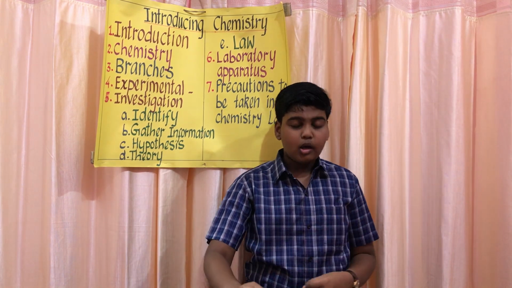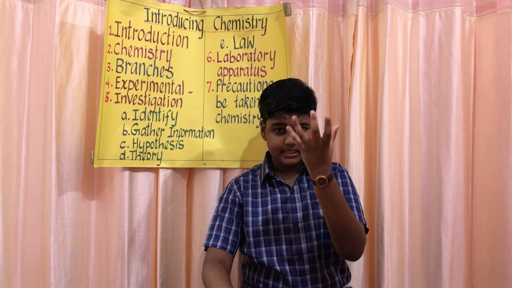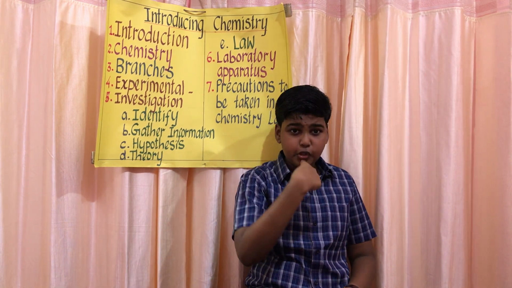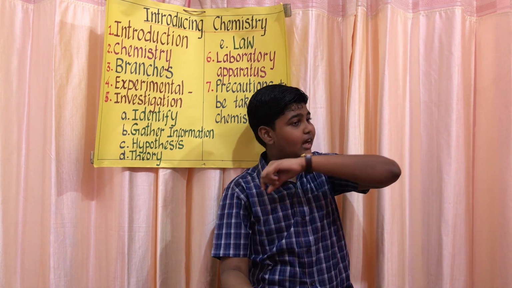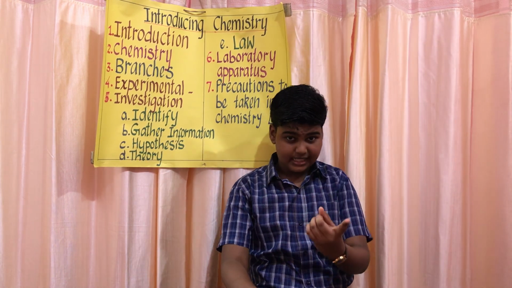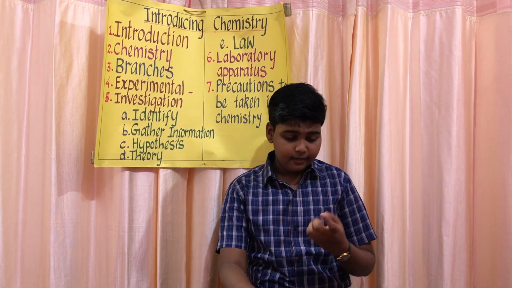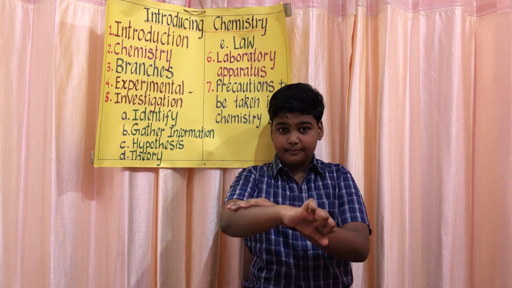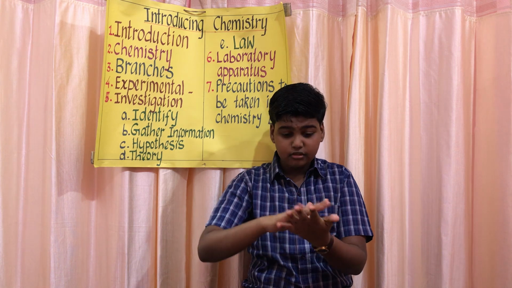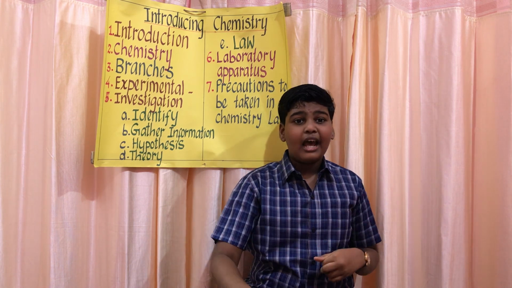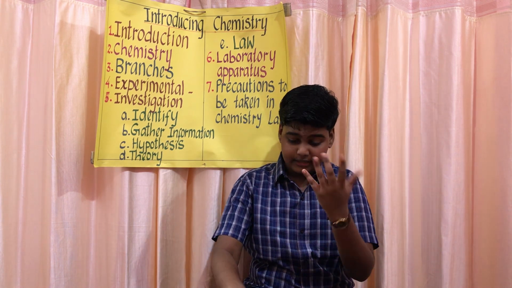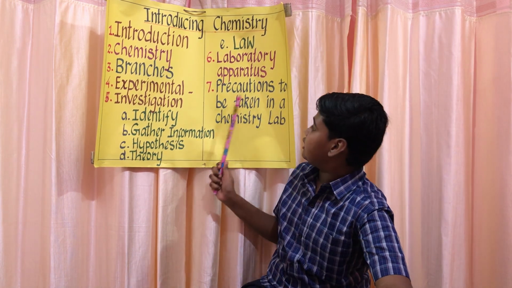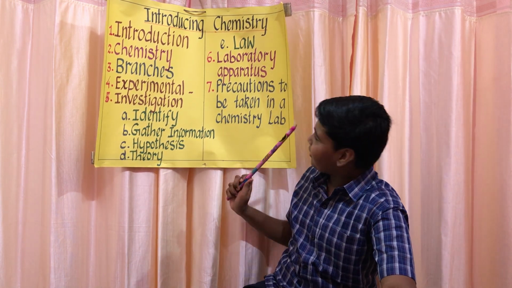Number 2. While heating any substances in a test tube, never keep the open end of the test tube facing you or your classmates. Face it to the other side, away from you and your classmates. Okay. Now we should know that chemicals can be absorbed through your skin. So it is a good habit to wash your hands after they come in contact with any chemicals. So these are the main precautions to be taken in a chemistry laboratory.